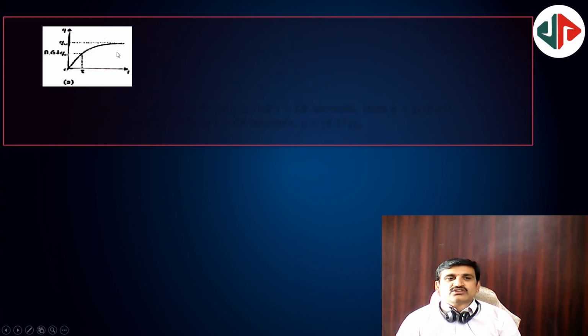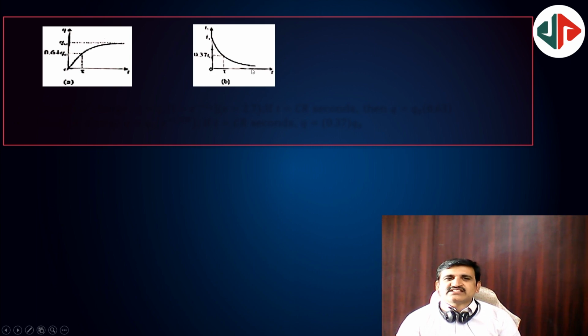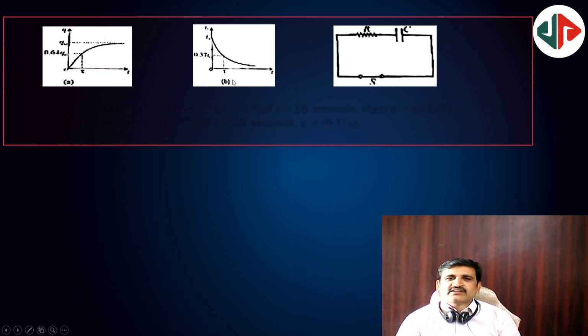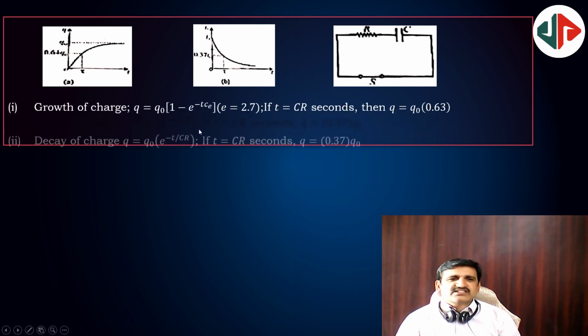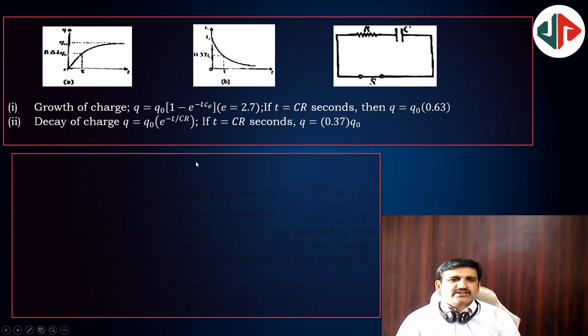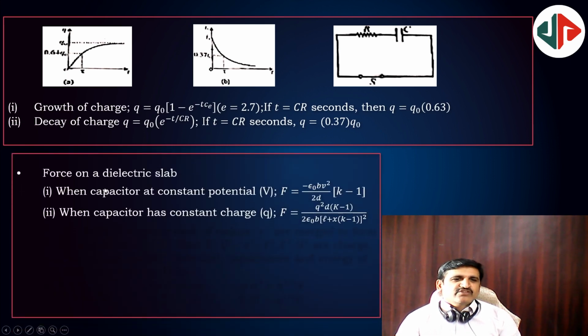This is growth of charge on a capacitor plate. And this is decay of charge on a capacitor plate. And this is the circuit diagram for the CR circuit, DC circuit. And all these we discussed in the last sheet only. Repeated points.